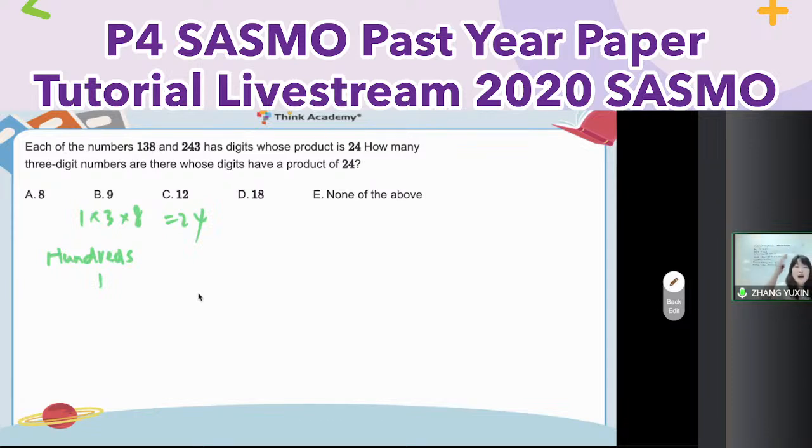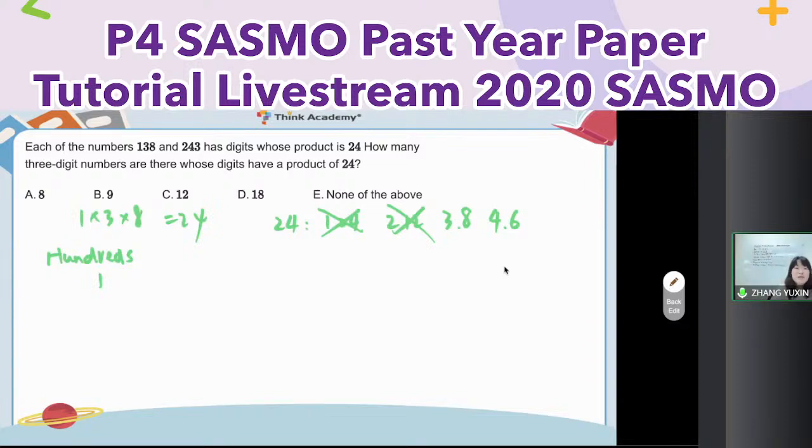Or you can list out all the factors for 24. 24 is equal to what? Pair and pair. The first pair, 1 and 24. Impossible, right? 1 digit and 1 digit. So cannot be 124. The next one, 2 and 12. Also impossible, right? 12 has 2 digits. The next one, 3 and 8. Okay, 1 pair. And then 4 and 6. Okay, 2 pairs. Anyone? No, 5 times 5 is 25, right? Okay, so I only have 2 pairs.